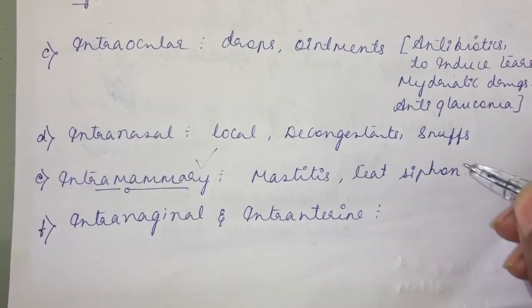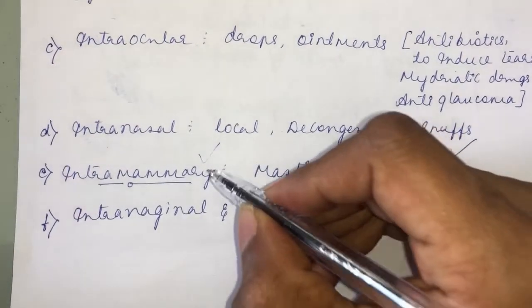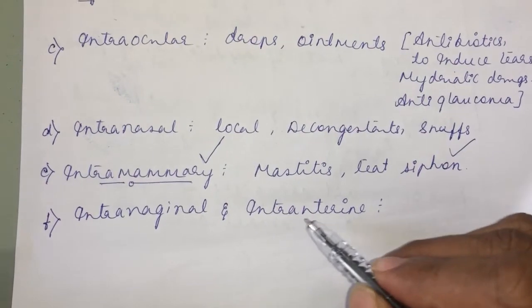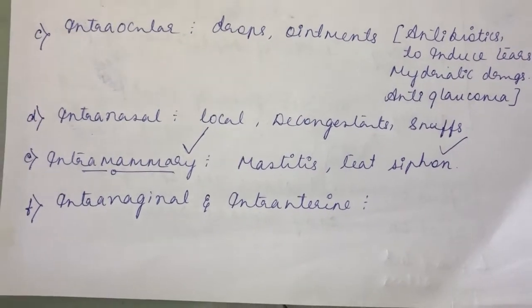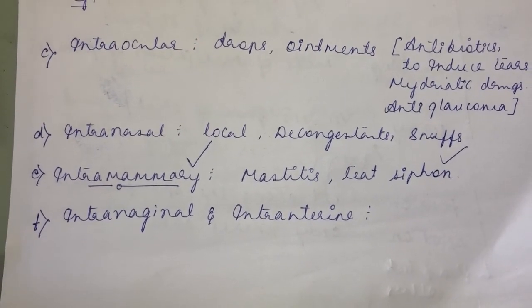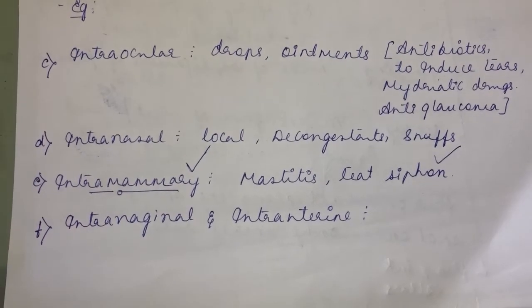Through the use of teat siphon, you can inject the drug into the intramammary. A particular indication will be there for a particular injection. Intravaginal, intrauterine: for a specified condition, for localized effect, for uterine infection. During metritis, vaginitis, we generally infuse drug through intravaginal and intrauterine route.